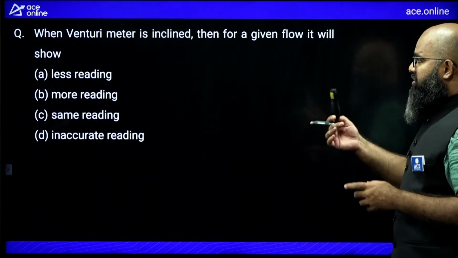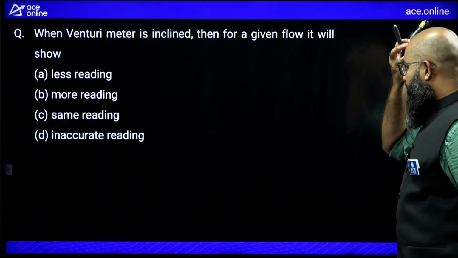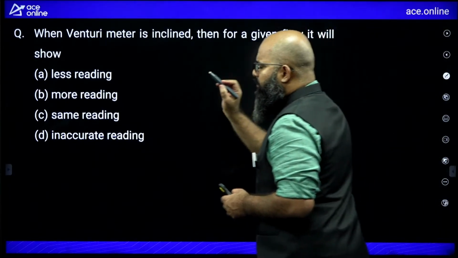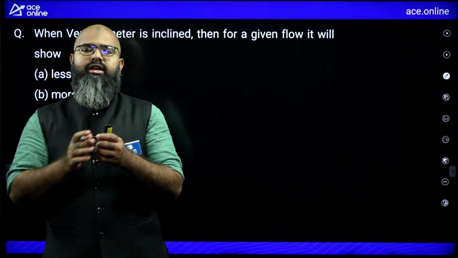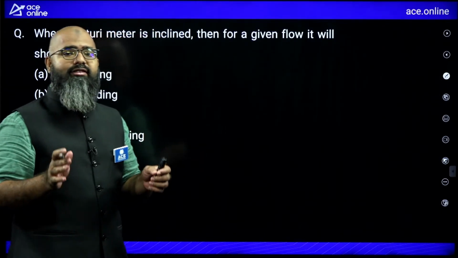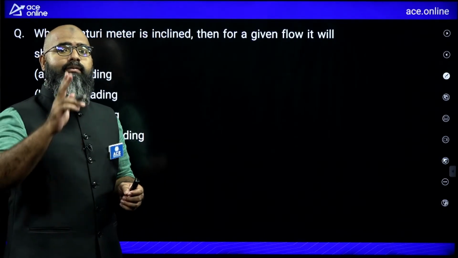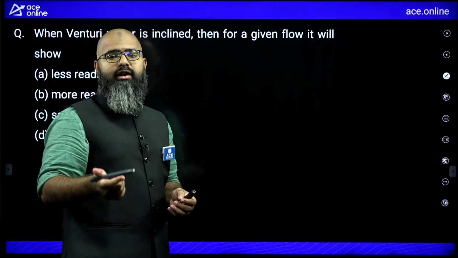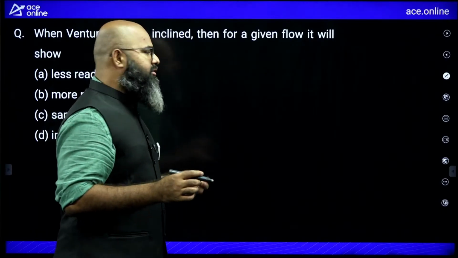Now, the question on Venturi meter. When a Venturi meter is inclined, then for a given flow, what will it show? This is a very important question. It has appeared in almost every examination. As a matter of fact, it has also appeared in the GATE examination for 2 marks. Generally, we assume GATE 2-mark questions are difficult, but this is a very fundamental, easy question.